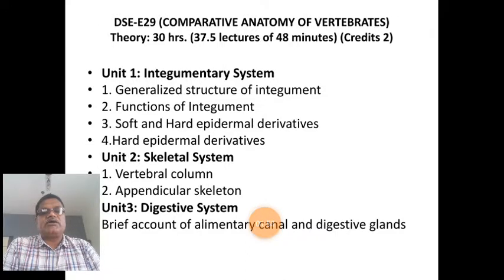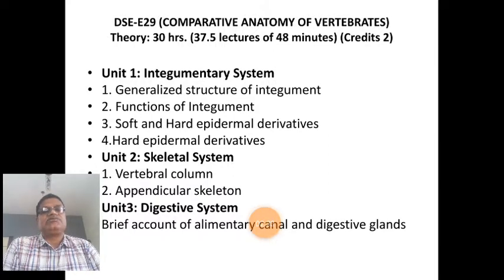Means we are going to study the digestive system of Scoliodon as a member of Pisces, then the digestive system of frog as a member of amphibians, the digestive system of reptiles, that is Calotes versicolor or garden lizard, then the digestive system of aves and the digestive system of mammals, that is either a rat or a rabbit.